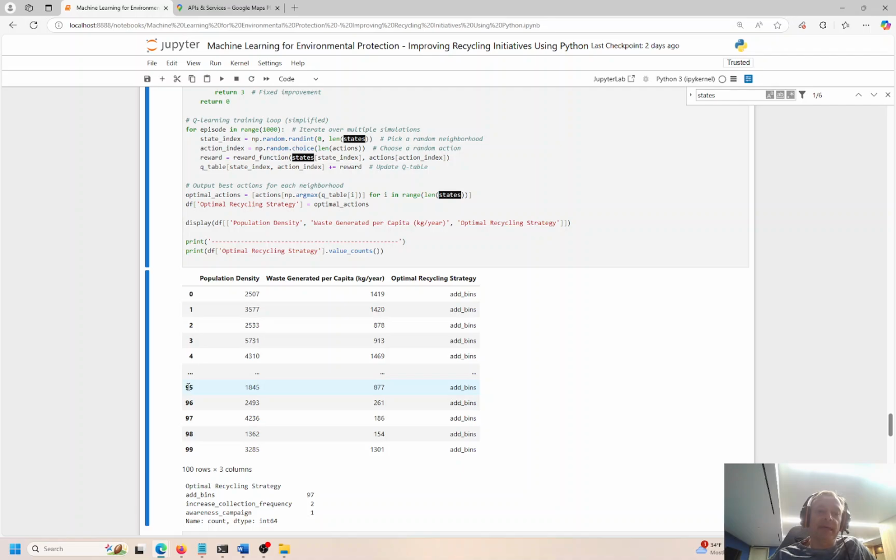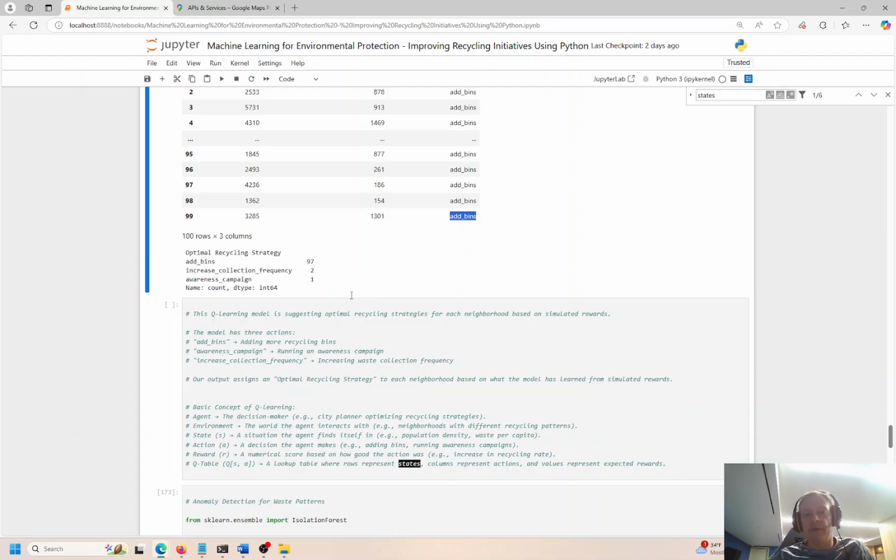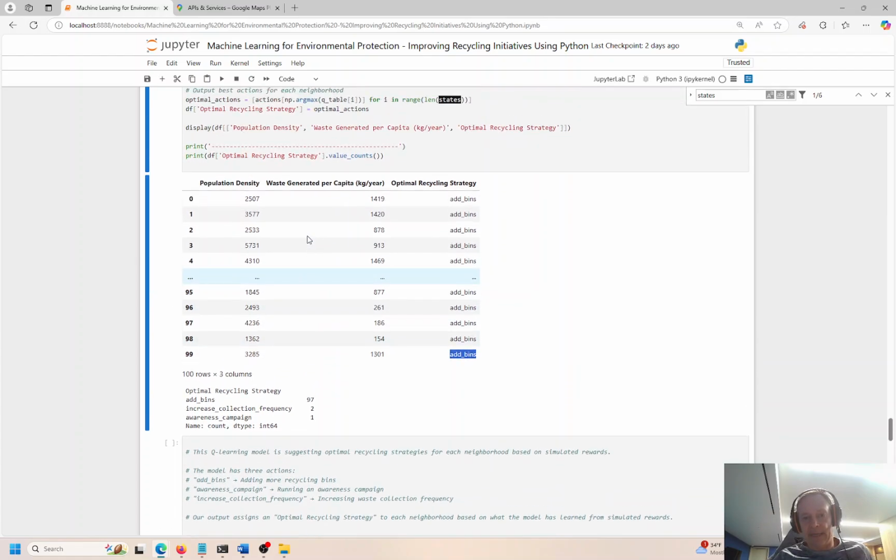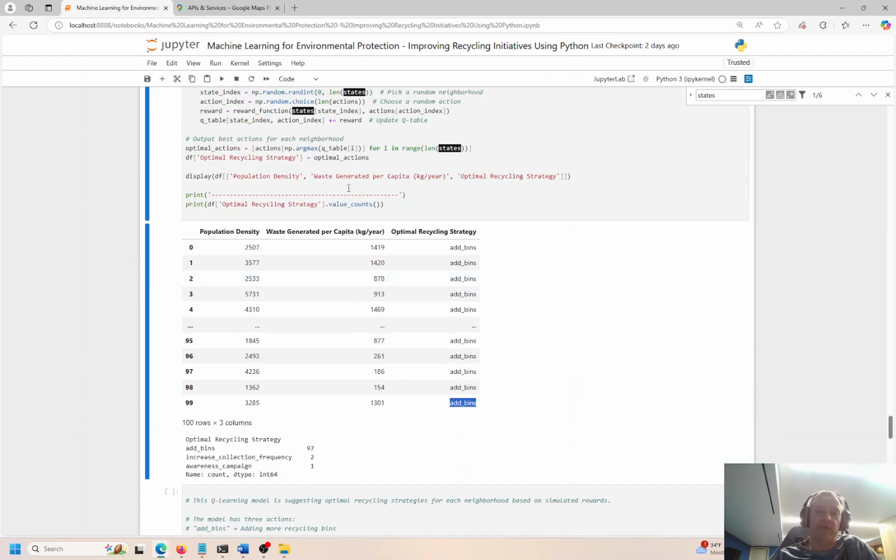So we could say for this part, we would add more bins, add more bins, add more bins. The reinforcement learner by and far says that in most of the scenarios, what can help improve recycling is to add more bins. Apparently people are just running out of bins. The bins are overflowing with recycled materials and people have nowhere else to put it. So maybe improved collection frequency if we don't have too many bins, but then we have to drive more trucks, hire more staff, and there's more time for people to drive around and collect.